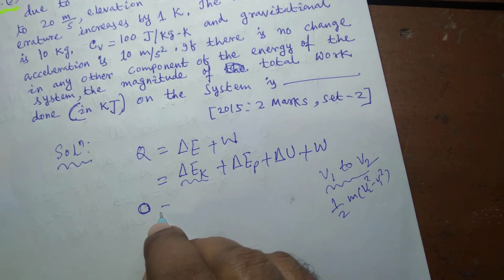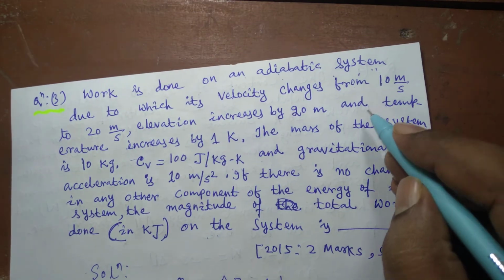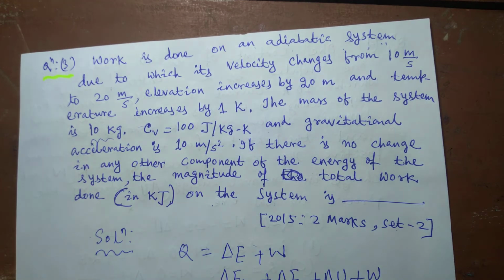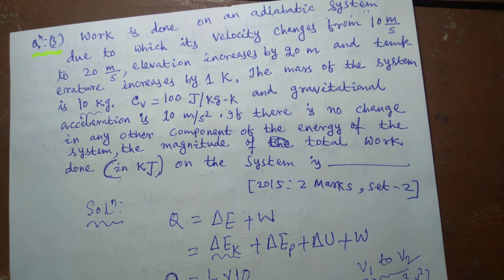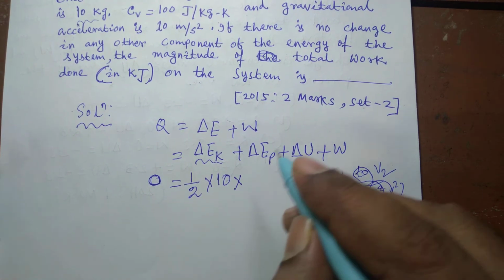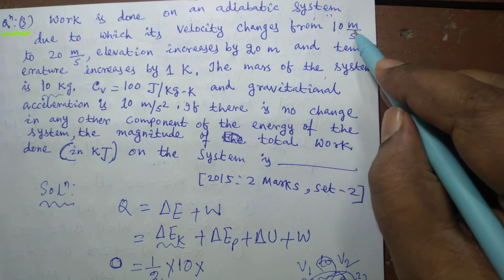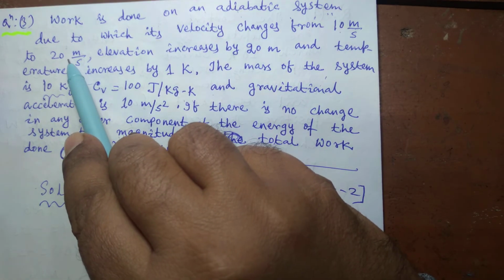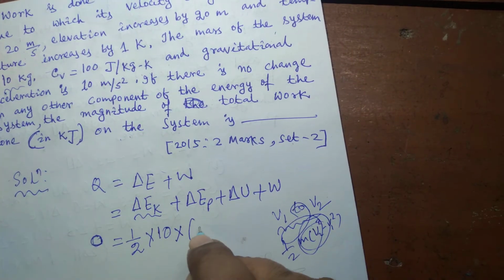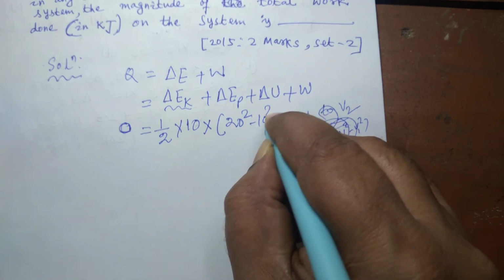So that will be half, and mass of the system is given in the question, that is 10 kg. So 10 kg into, in the question it is given that velocity changes from 10 meters per second to 20 meter per second. So v2 square minus v1 square will be 20 square minus 10 square.